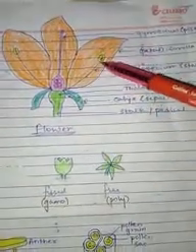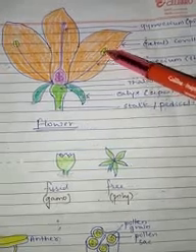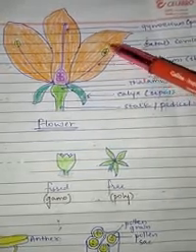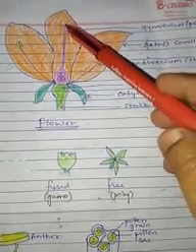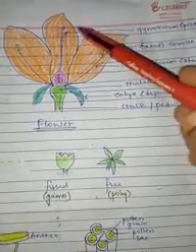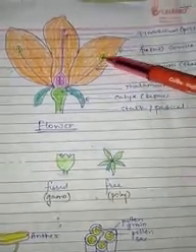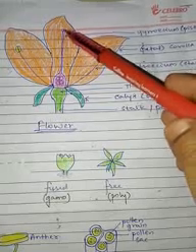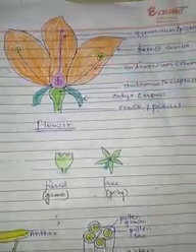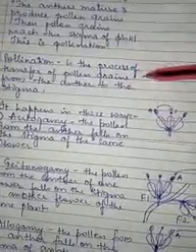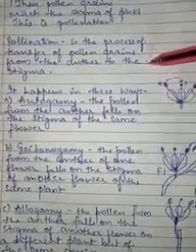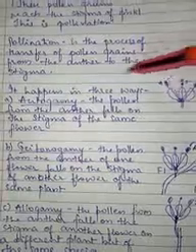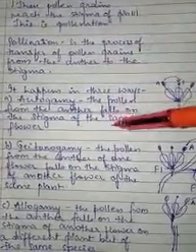Now when the anther becomes mature, it will break open and the pollen grain will be released, which will come and fall on the stigma of the pistil. This is called pollination. The pollen grain will go and get deposited on the stigma. It is called pollination. So what is the definition of pollination? It is the process of transfer of pollen grains from the anther to the stigma. Now the process of pollination takes place in three different ways.